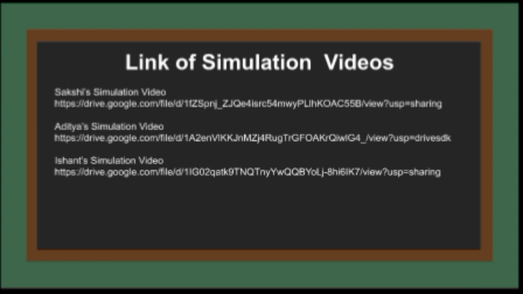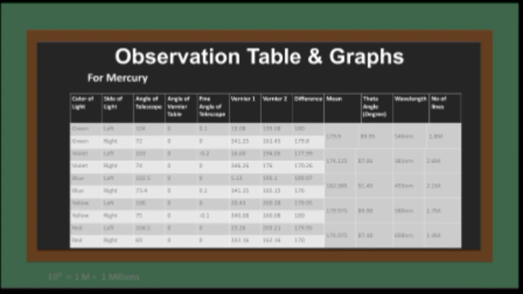So this is the observation table for mercury, or we can say for light produced from a mercury lamp. Here are different colors: green, violet, blue, yellow and red. And here are the adjustments that we have made to coincide the green line with the middle wire. After that we have taken vernier 1 and vernier 2 readings, and the difference of vernier 2 and vernier 1 will be written here, and then we find the mean of left and right for a specific color.